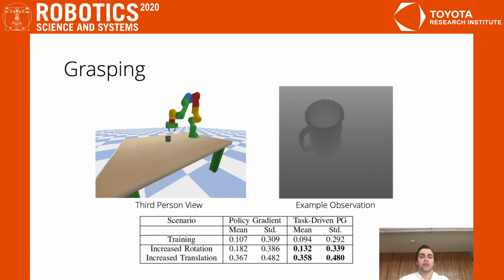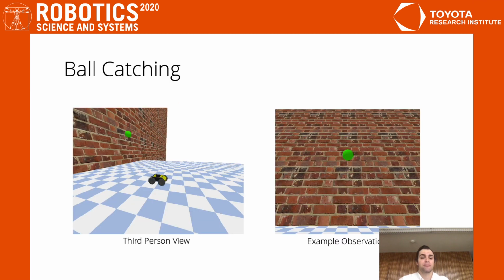Next, we apply our algorithm to a grasping example where the robot's task is to lift a mug using a depth image. During training, the robot is only exposed to a limited set of mug positions and rotations. When evaluated with the full set of possible rotations, our policy outperforms traditional policy gradient methods. This is due to the fact that the mug is almost symmetrical, and that the orientation of the mug is largely irrelevant to the task of lifting it. When the set of possible translations is expanded, both policies degrade similarly, since position within the camera frame is task relevant, especially when only a fraction of the mug lies within the frame.